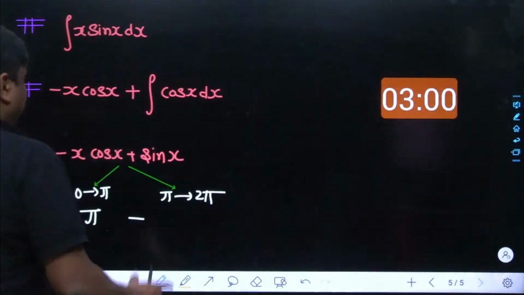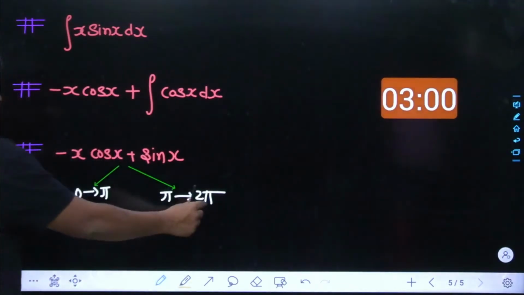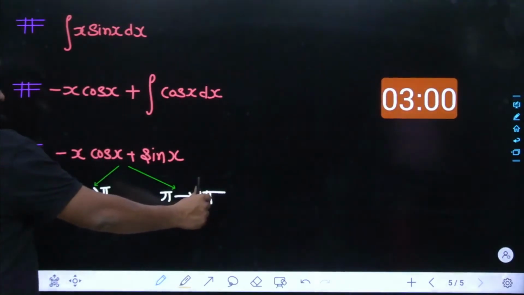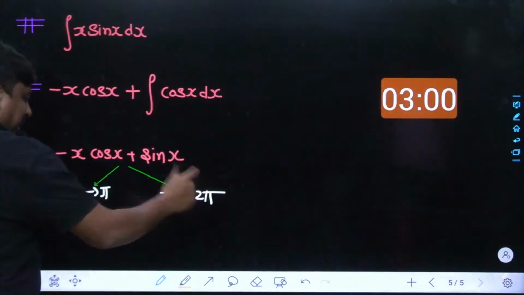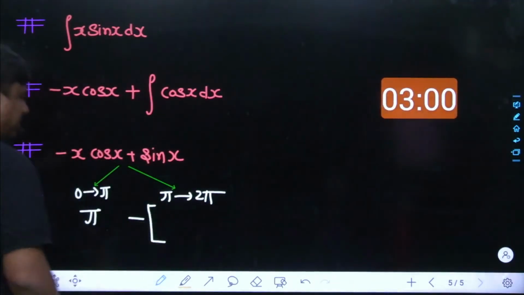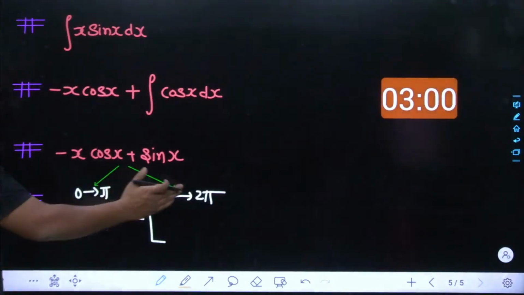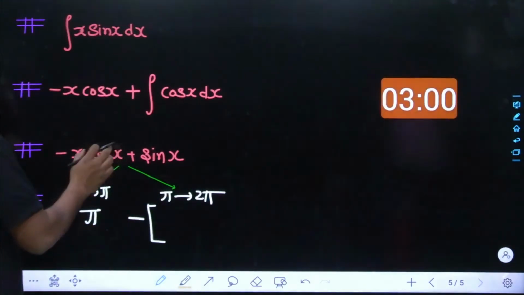And now the same thing is done over here as well. See, if you feed 2 pi, then also the things do not change. So we will be taking the upper limit first. See what happens. Once we feed 2 pi, cos of 2 pi, or cos of 0, remains 1.